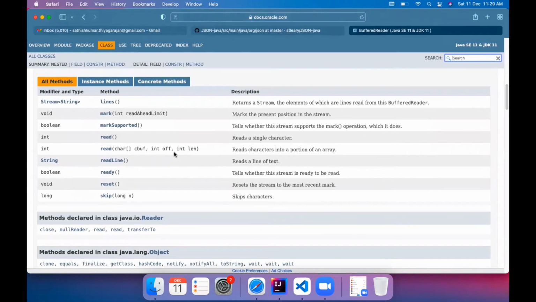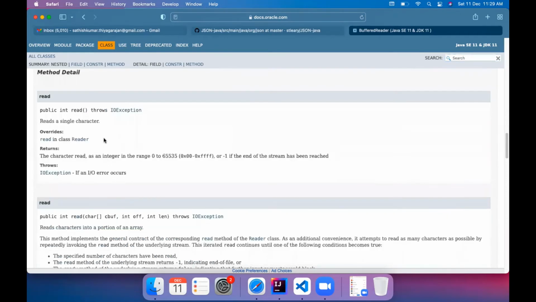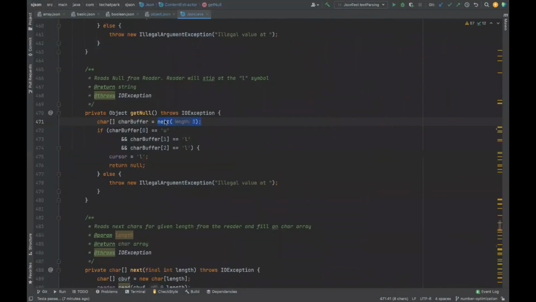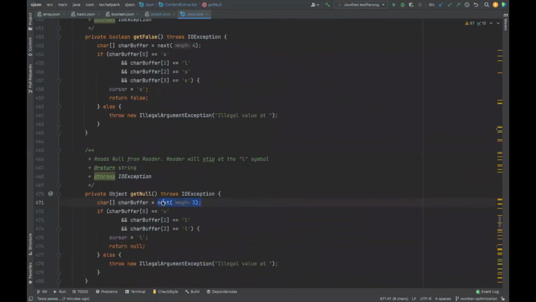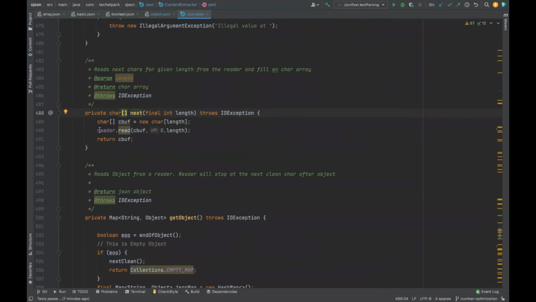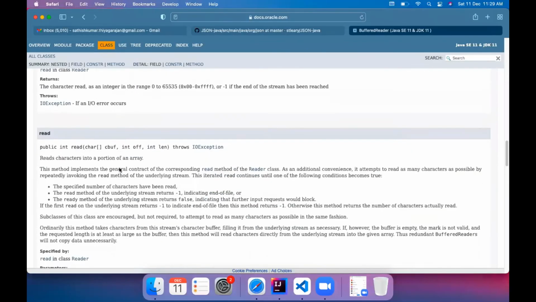Whenever Java deals with internal objects, it can deal with comfort. When it deals with something outside, where you are getting a file from outsiders, it will put a lot of safety checks. So these are all native methods, by the way. Now there are different methods. Read, this is what we use. It reads one character. So in most places, for strings and everything, we read one by one. But in one specific case, we read using this method, that is the third method.